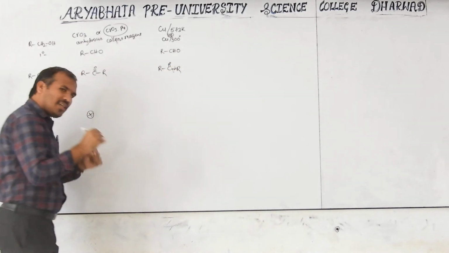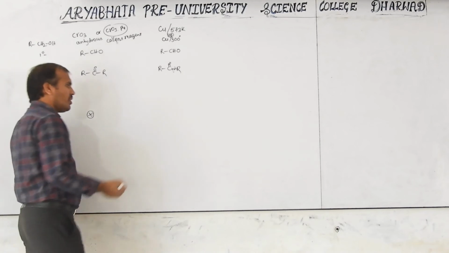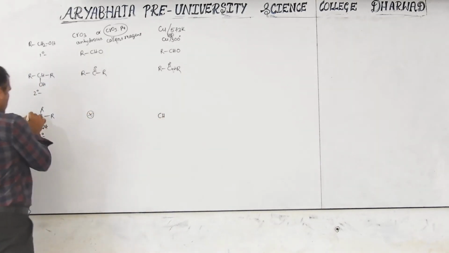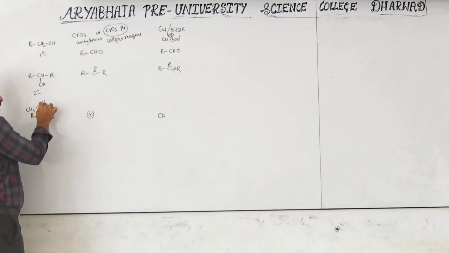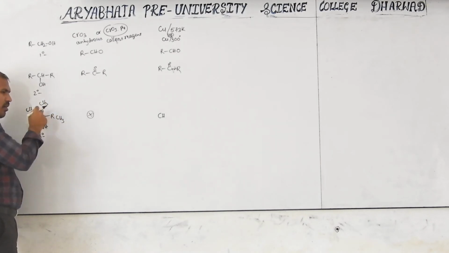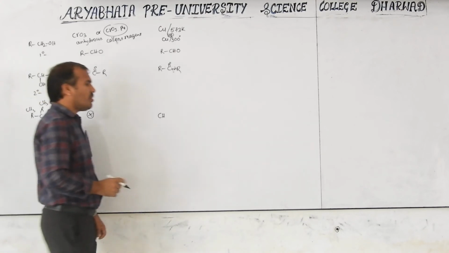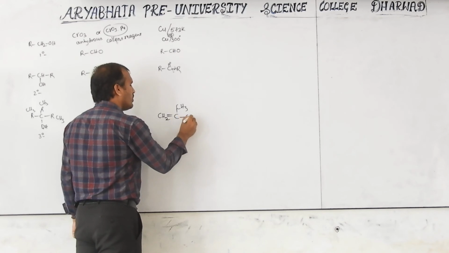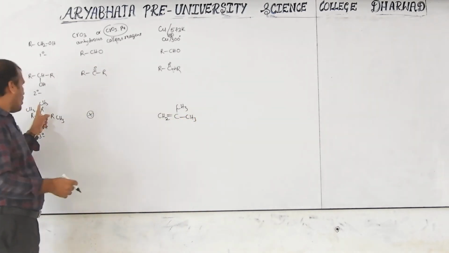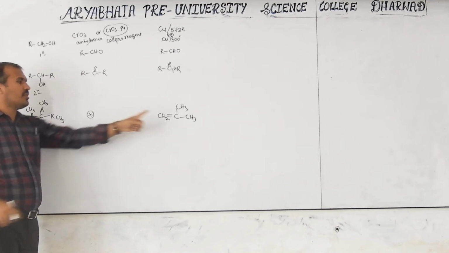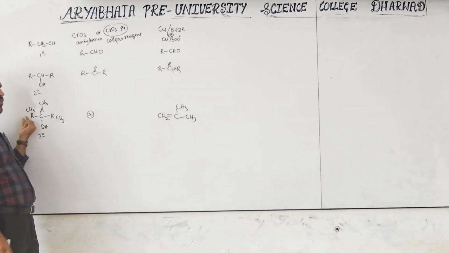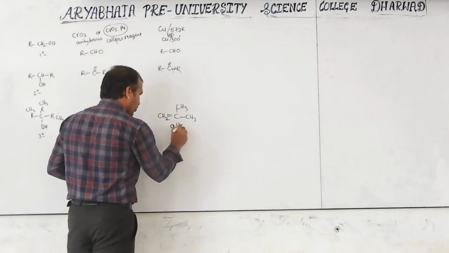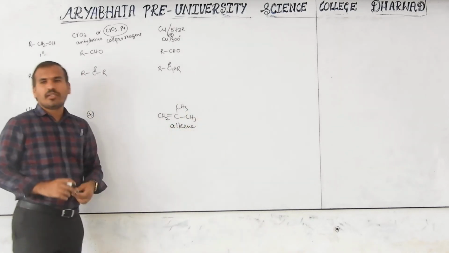But tertiary alcohol gives an elimination reaction, forming an alkene. For example, if this is CH3, CH3, CH3 on the carbon, then one of the hydrogens is removed and an alkene is formed as the major product. Alkene is the major product.